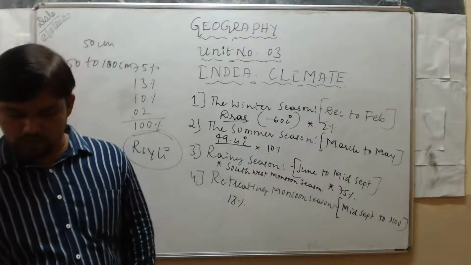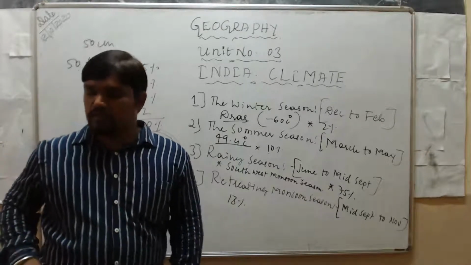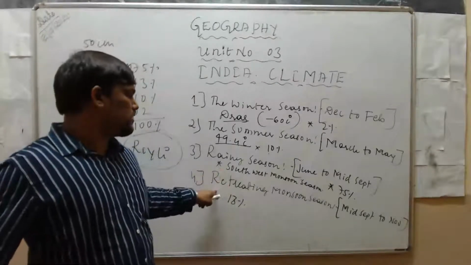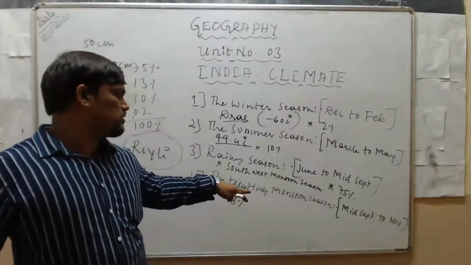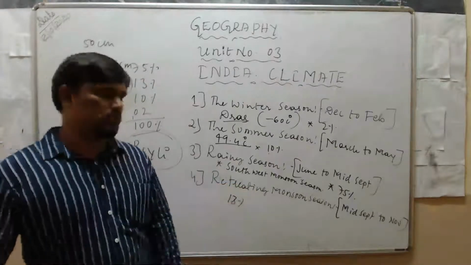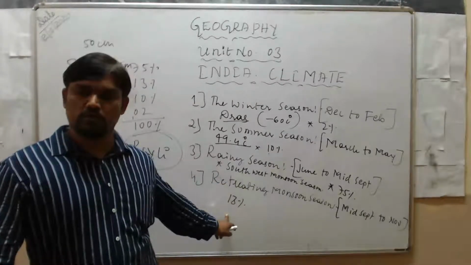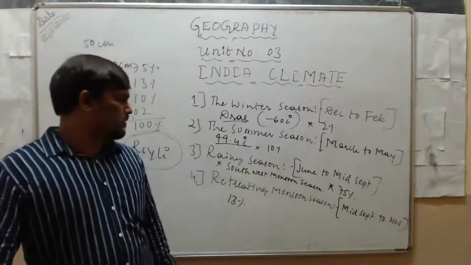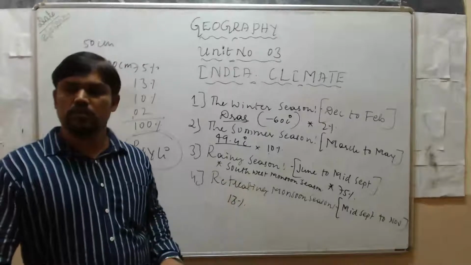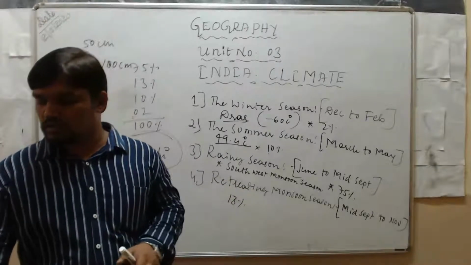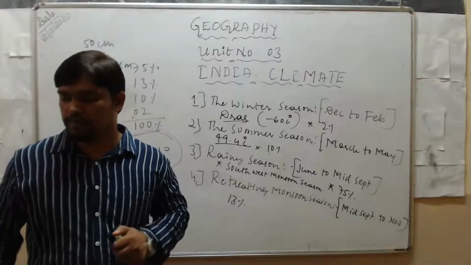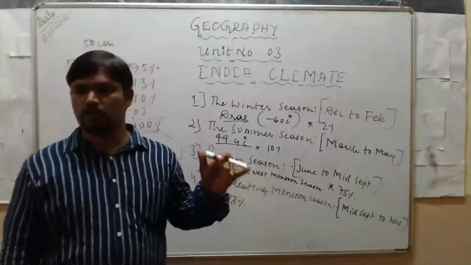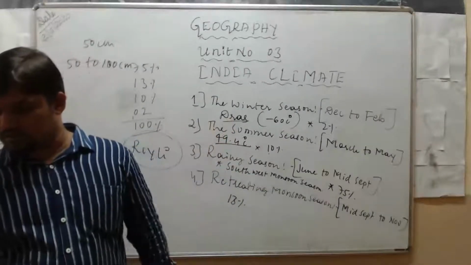Write down the question. First one, explain the retreating monsoon season. Here, 5 to 6 points compulsorily you have to write related to this retreating monsoon season. Next question: retreating monsoon season is also called northeast monsoon season. Why? Give reason.